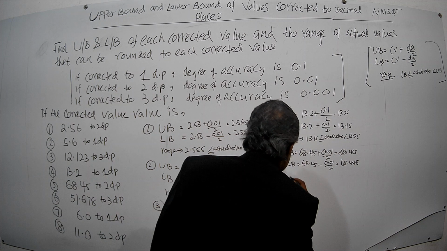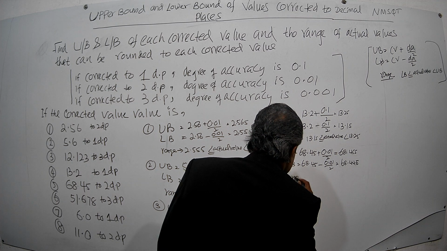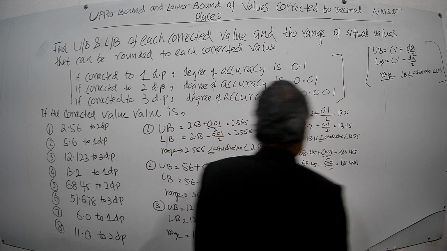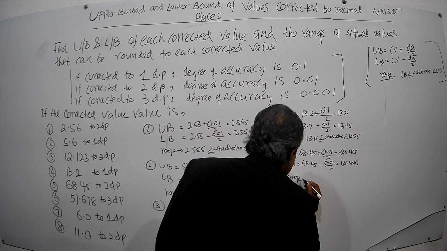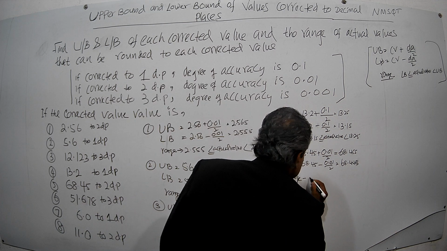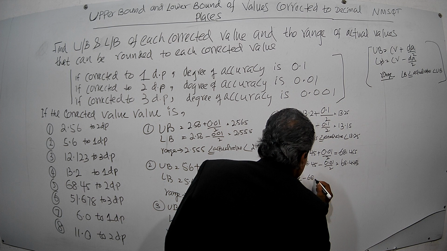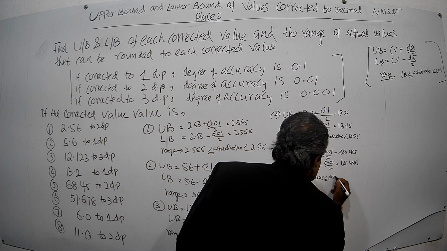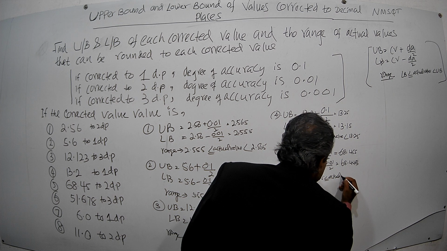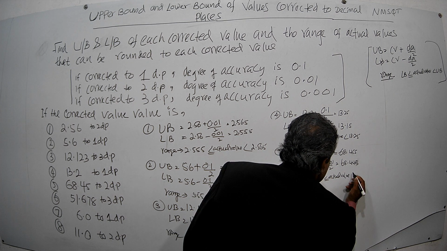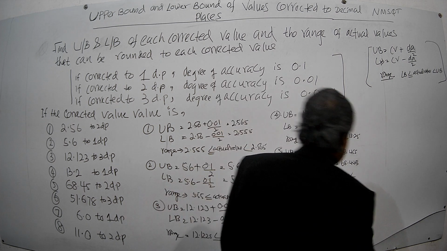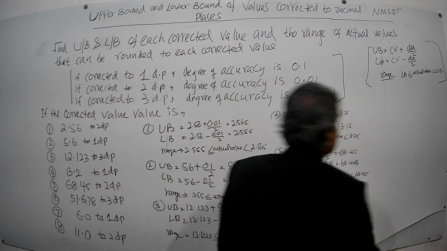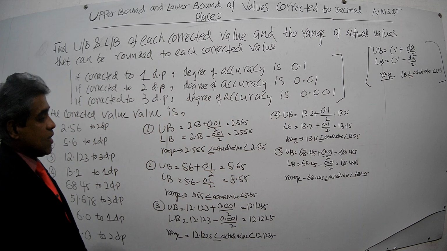Then the range will be: lower bound is how much? 68.445 less than or equals actual value, less than upper bound 68.455. Right. That is the fifth one.